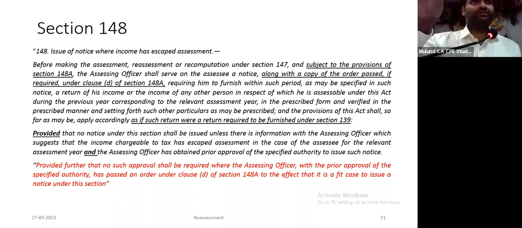They will pass an order saying we have considered your submission, but we feel this is a fit case to issue notice under section 148. Issue of show cause notice and passing of order under 148A are subject to prior approval of the specified authority. Once prior approval is taken for passing the order, there is no subsequent requirement of prior approval before issue of notice. Approval obtained at one stage is not needed again; that is what the second proviso clarifies.